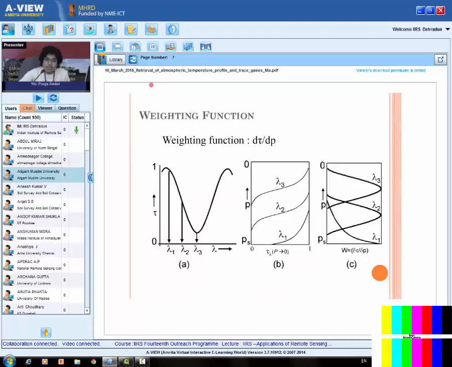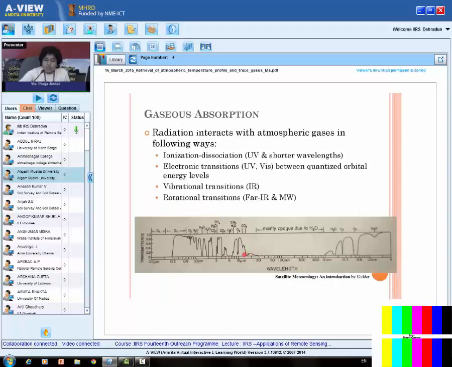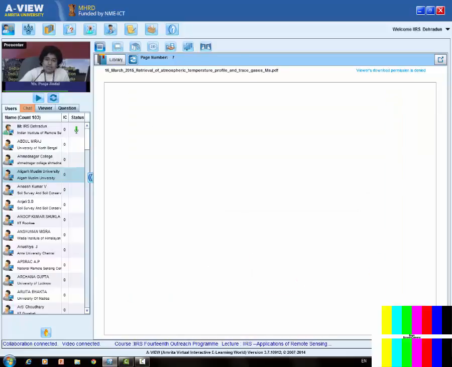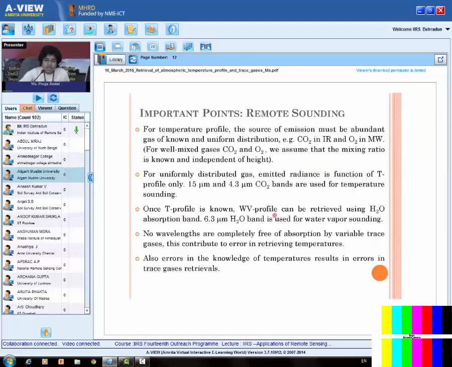Let's again go back to the absorption bands. See over here. First, what I'll do, I'll use these bands, that is the carbon dioxide absorption band, get the temperature profile, and now suppose I want to get the water vapor information. Then I will use this band, that is around 6.7 micrometer. So I'll use the bands around this band to get the water vapor information given the temperature profile, which has been retrieved using the carbon dioxide band. And suppose now I want the ozone information also, then I will use the ozone band, but given the temperature profile, right? Similarly, for any other trace gas, we can work. Right, so once the temperature profile is known, water vapor profile can be retrieved using the water vapor absorption band.